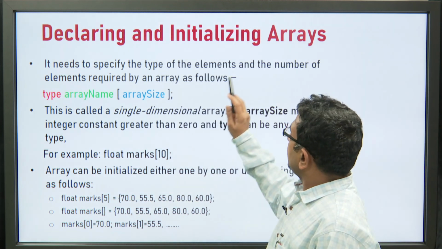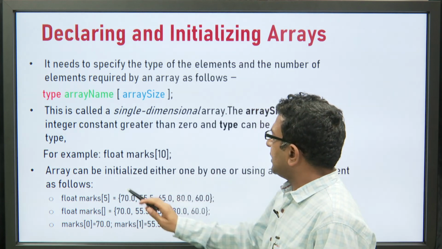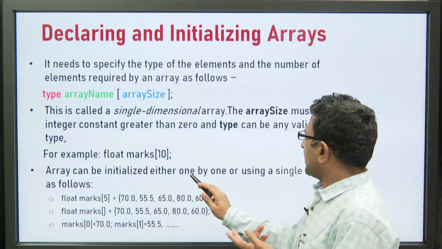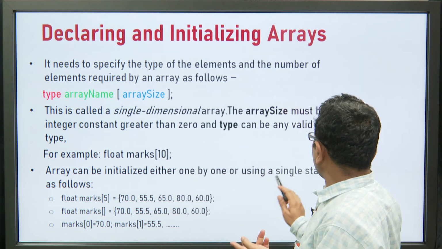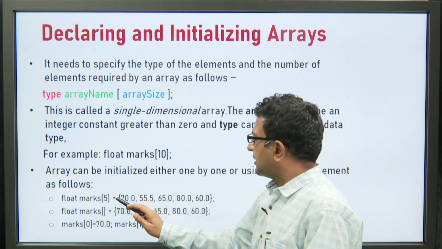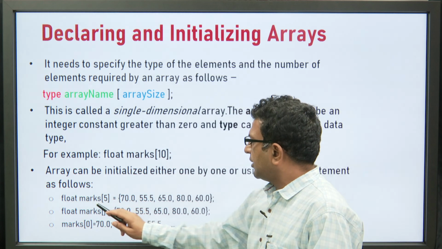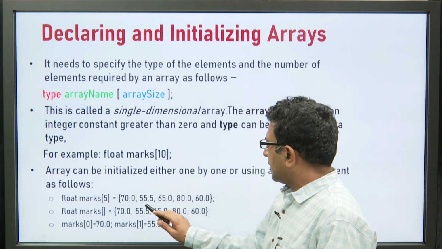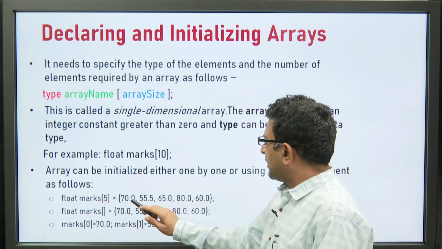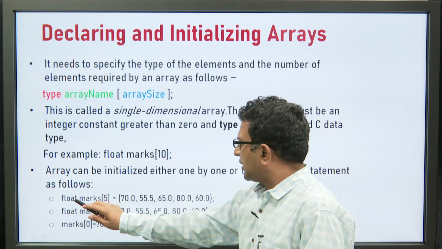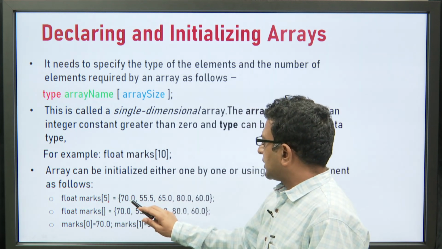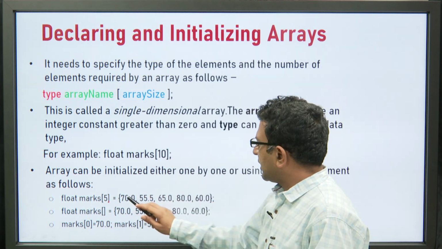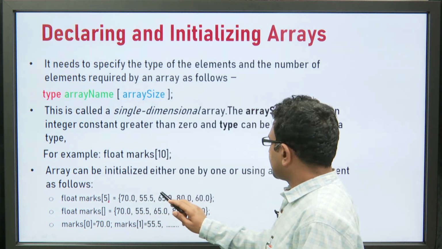Now, the next part is initializing an array. There are basically two methods to initialize an array. The first method is that it can be initialized one by one, and the other is by using a single statement. How can we initialize an array using a single statement? Just see here, we have declared an array which can have a maximum of 5 elements. Within curly brackets we have provided all those 5 elements. Since the data type is float, floating point data is provided here, like 70.0, 55.5. This is how we can initialize an array using a single statement.